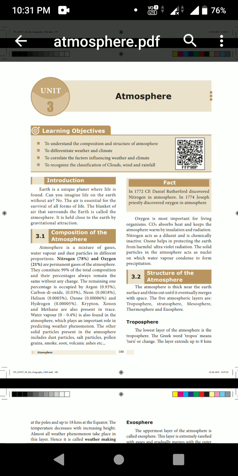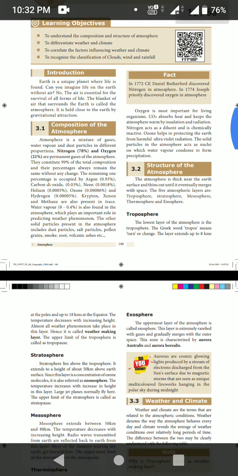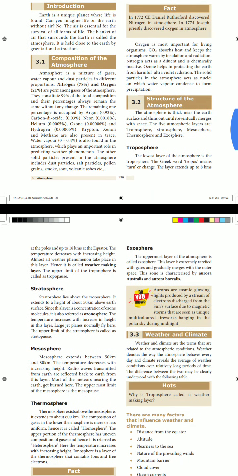Mostly in this structure of the atmosphere, there are 5 atmospheric layers. Do you know what the 5 atmospheric layers are? They are the troposphere, stratosphere, mesosphere, thermosphere and exosphere. Apart from this, there is one more sphere, that is the magnetosphere.